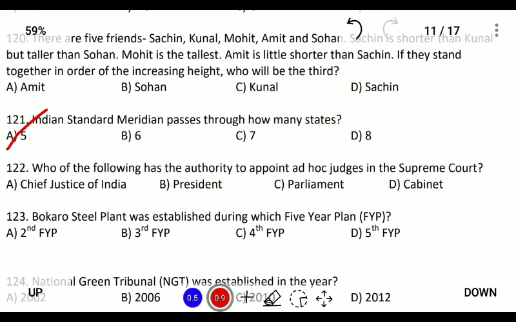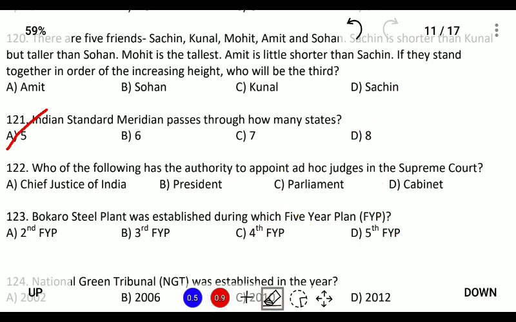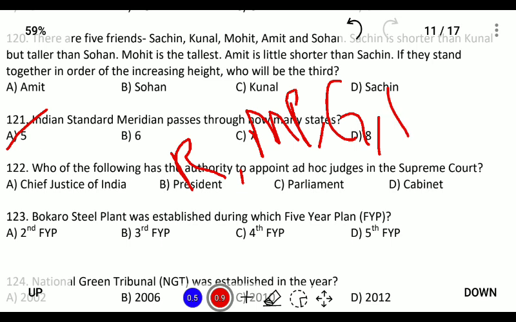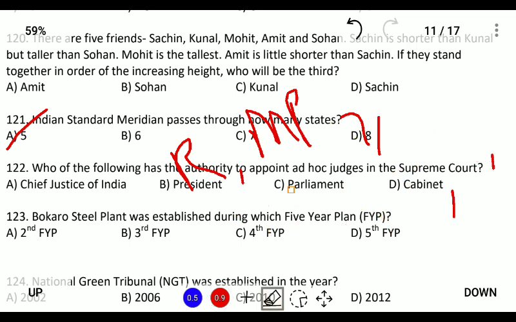Similarly, the Tropic of Cancer is the line that passes through the center of India, and it passes through 8 states, and these 8 states are Rajasthan, Madhya Pradesh, Gujarat, West Bengal, Jharkhand, Chhattisgarh, Tripura, and Mizoram. So these are the eight states through which the Tropic of Cancer passes.